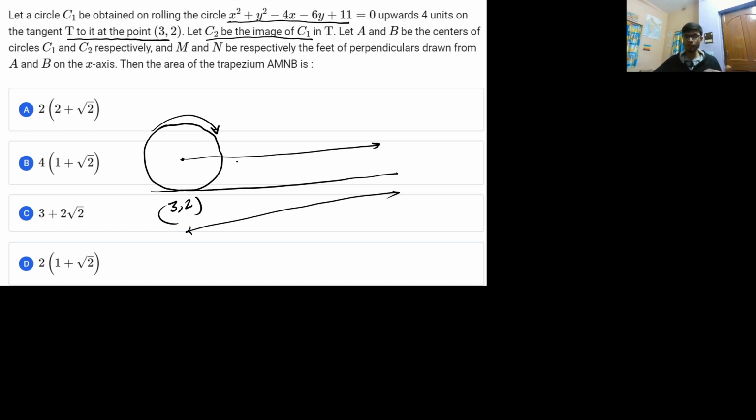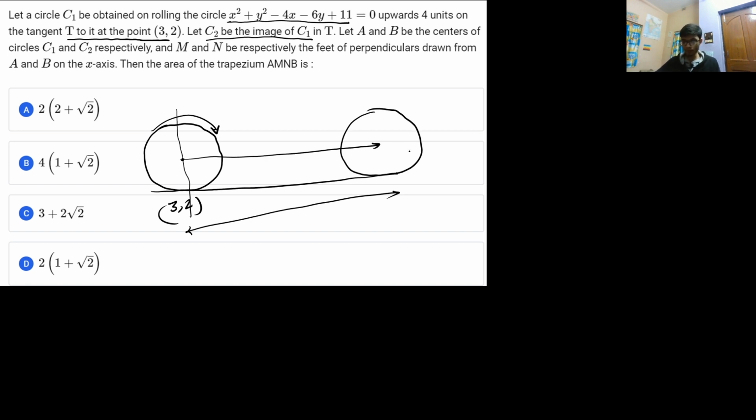And what is the formula for distance moved by the circle? If you want to relate it with the radius of the circle, the distance moved is divided by the circumference of the circle. Okay, not the circumference, sorry. Also you can do it in the form of circumference, because of the total distance moved. So if you cut this particular length, it is moved by 4 units. That is the important thing that you must understand.